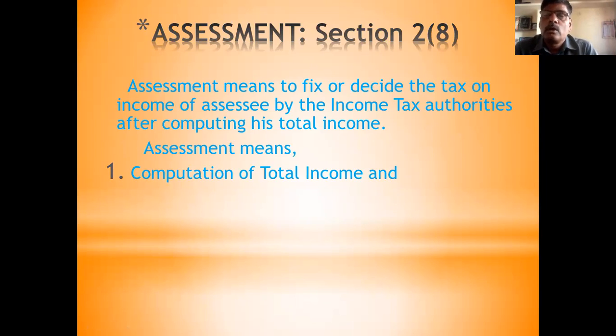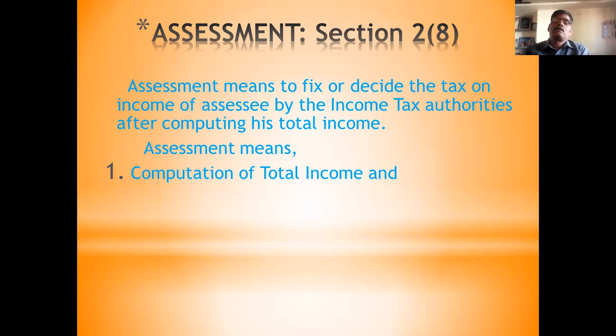Second, income from house property. Third, income from business or profession. Fourth, income from capital gain. Fifth, income from other sources. Then the total of this is called gross total income. From the gross total income, you deduct the deductions under section 80. And whatever remains is called total income. This is the first stage.